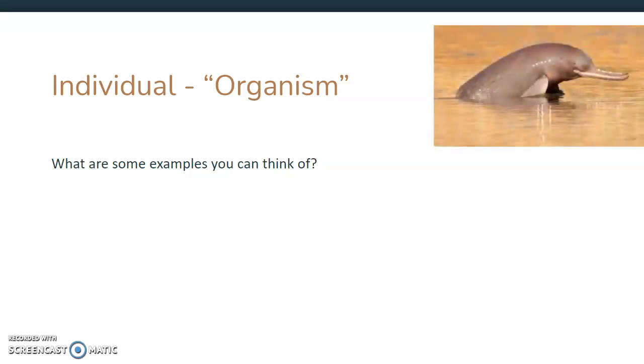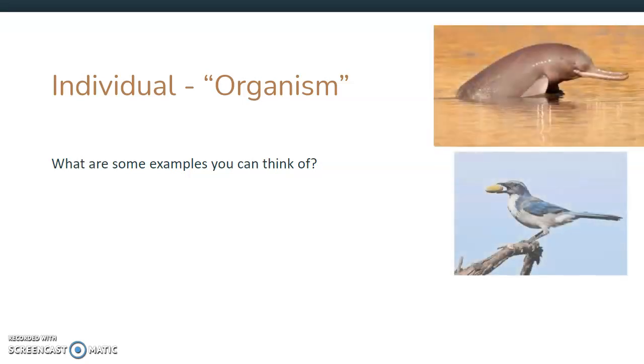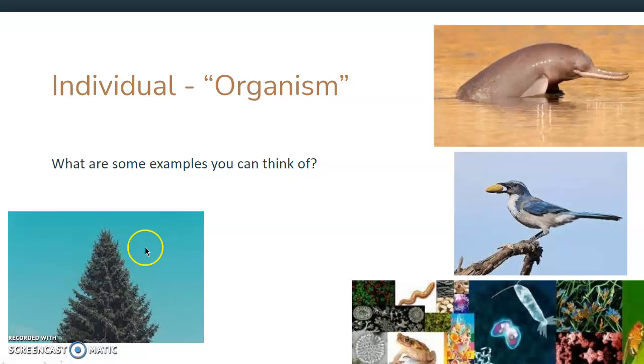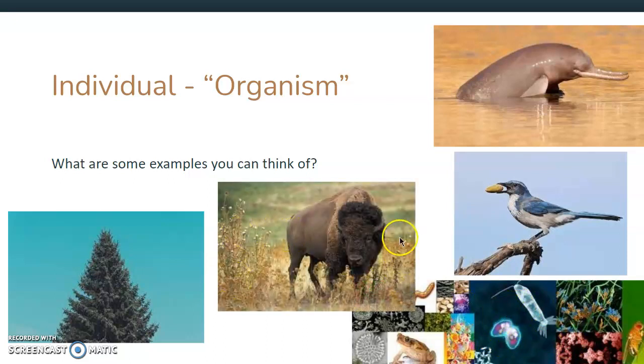Some that I thought of is just one dolphin. Oh, we have maybe one bird, one pine tree. These are individual things. So we have one frog, one kind of snail. This is one bacteria. This is a different bacteria. So each of these are individuals. And even one bison or buffalo. This is my favorite animal, just in case you guys didn't know.